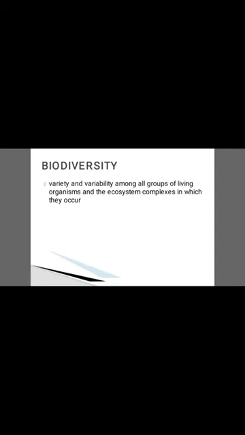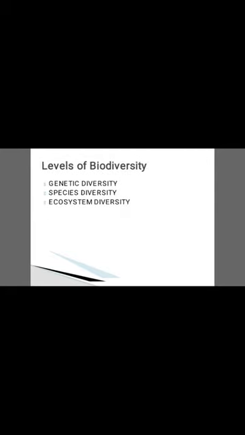What is biodiversity? Bio means biological and diversity means variation. So biodiversity is nothing but the variety and variability among different groups of living organisms of the ecosystem complex in which they live. There are three different levels of biodiversity. The first one is genetic diversity, then species diversity, and the third one is ecosystem diversity.